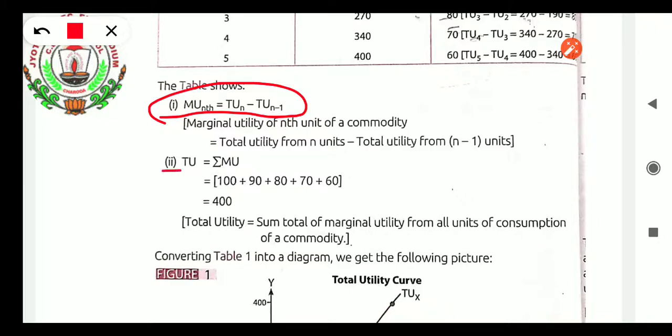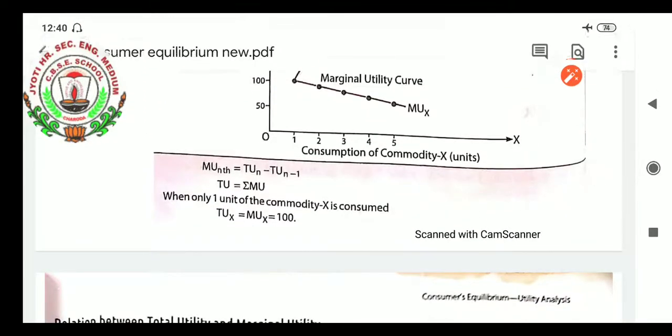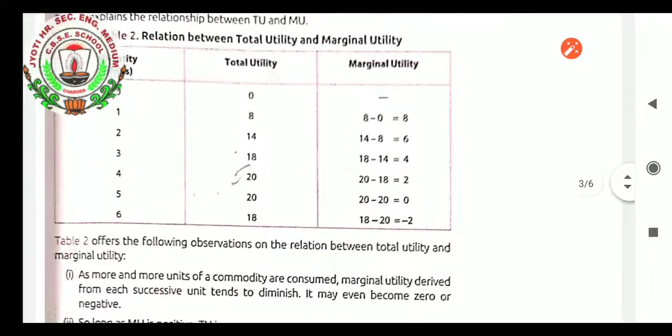Now comes the total utility formula. Total utility equals sigma MU. This sign is known as sigma, the sum of MU. Sum of MU equals the sum of all the marginal utility derived from the consumption of the goods. It is known as total utility. So if you add up all the marginal utility, you will get the total utility derived from the product consumption. So these were the two topics which I explained to you, students. I hope you have understood these two topics. The curve and all other things I will explain in the next class.